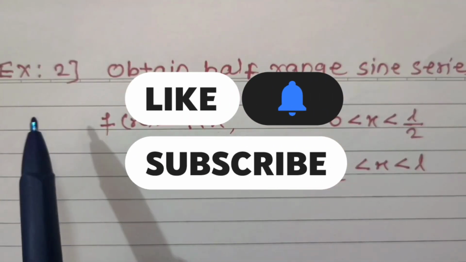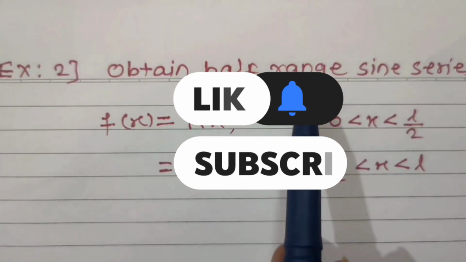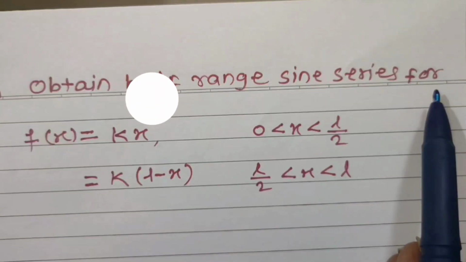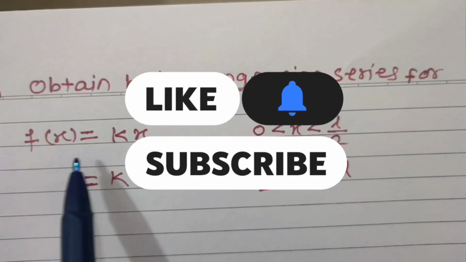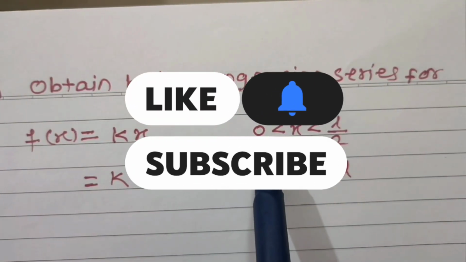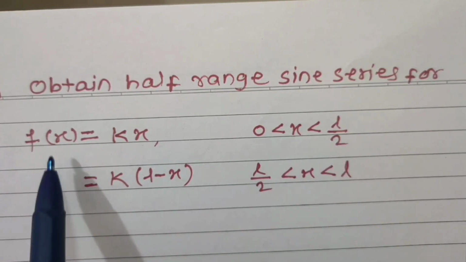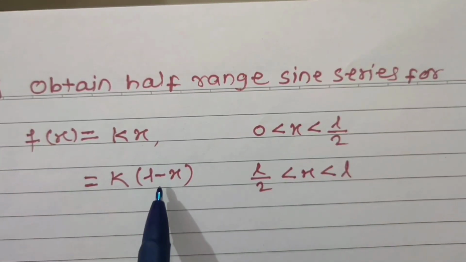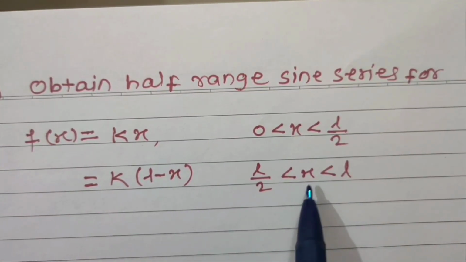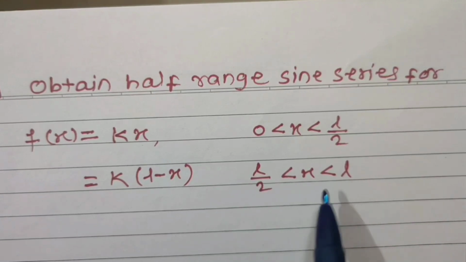Now example number 2. Obtain half range sine series for f of x is equal to kx for the interval 0 to L upon 2. And f of x is equal to k into L minus x when x lies between L upon 2 to L. Let us solve this sum.